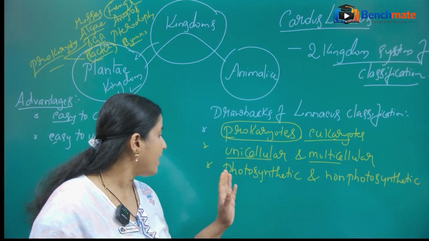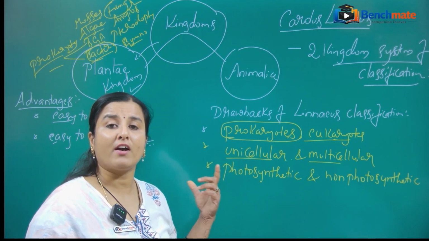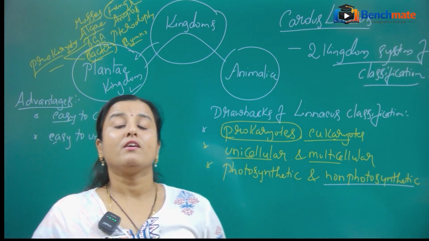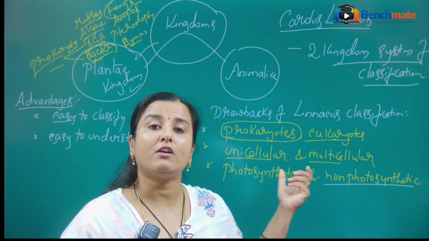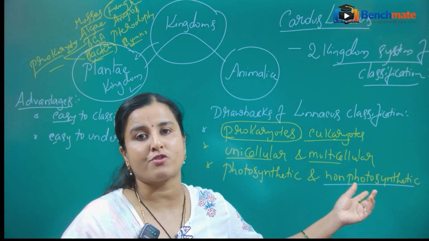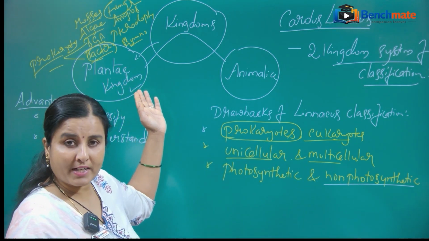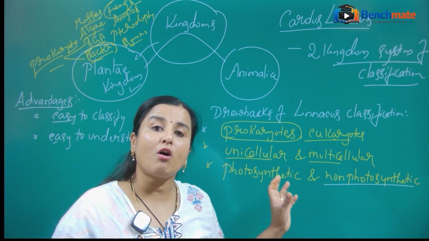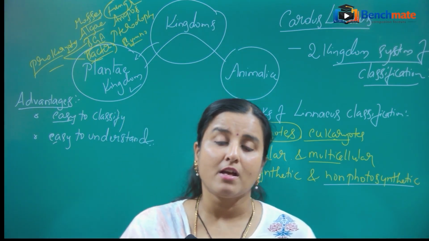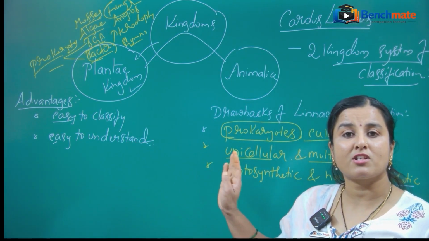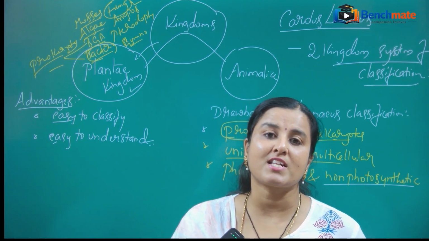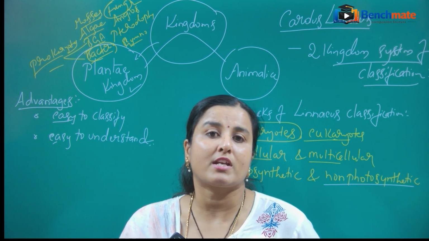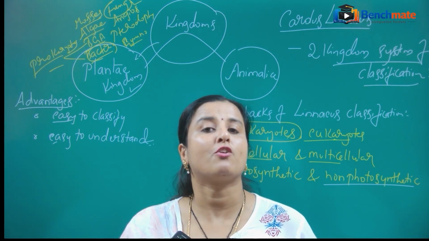This is another drawback. And of course he kept the fungi, which are actually non-photosynthetic in nature. So he did not distinguish the photosynthetic from the non-photosynthetic. Look here, in the Plantae kingdom he included fungi also. So these are all the drawbacks. This two kingdom system was accepted up to a certain extent, but for studying all the organisms, these two kingdoms were not sufficient, not adequate.